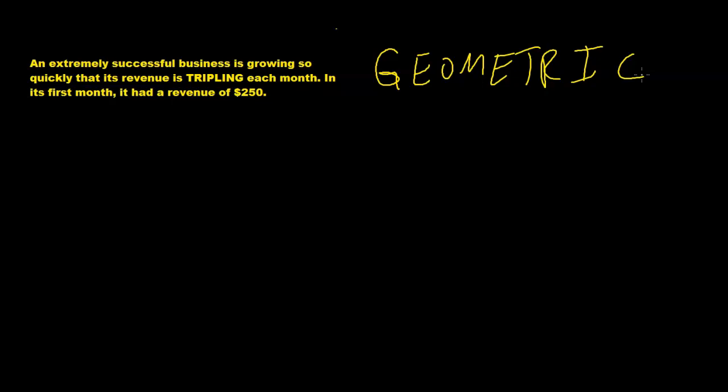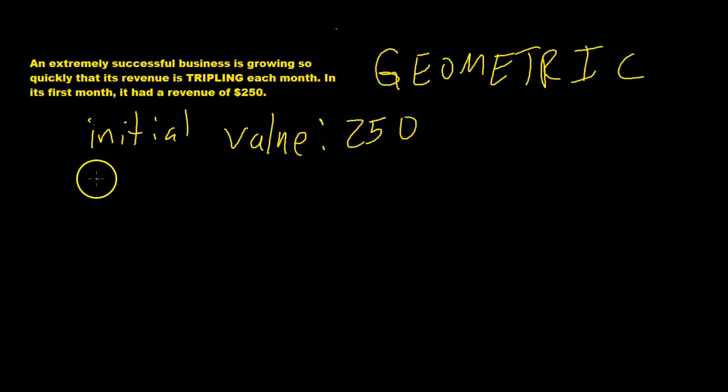So from the first month, what would you do to find its revenue in the second month? You would multiply by 3, right? To find the revenue in the third month, what would you do? You'd take the revenue from the second month and multiply by 3, right? So we know this is a geometric relationship with an initial value of 250, right? And what do we call it again? We call it a common ratio, a common ratio of positive 3. Because our value is tripling each month, that means to find the next term, we always take our current term and multiply by 3, right?